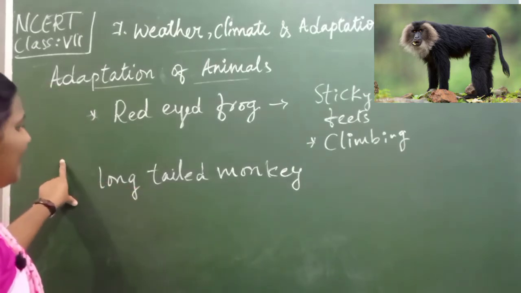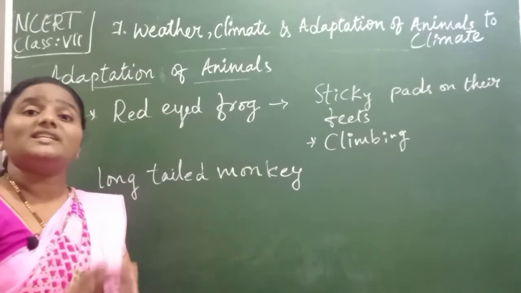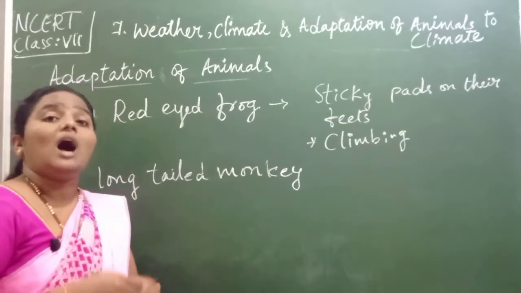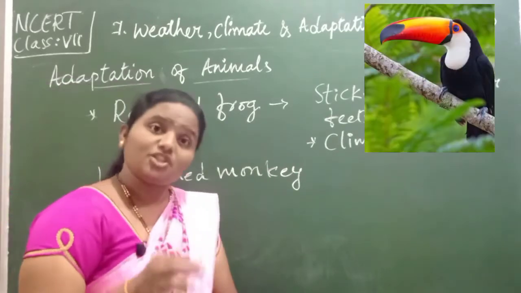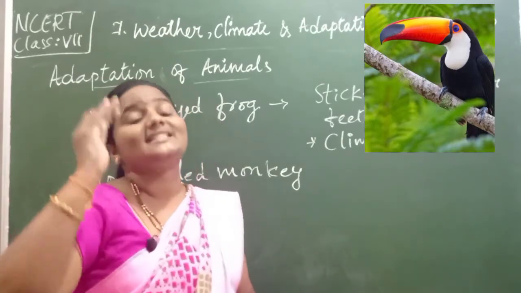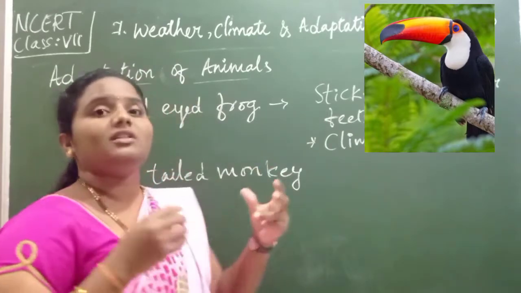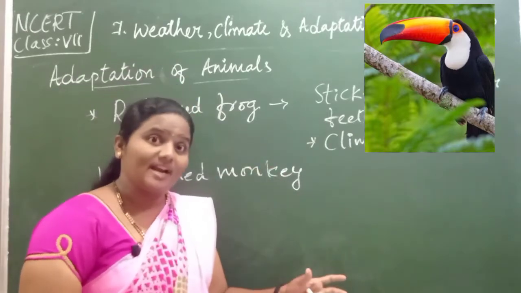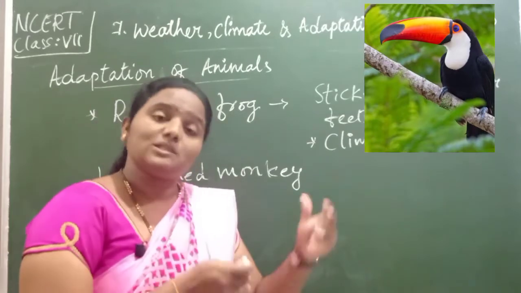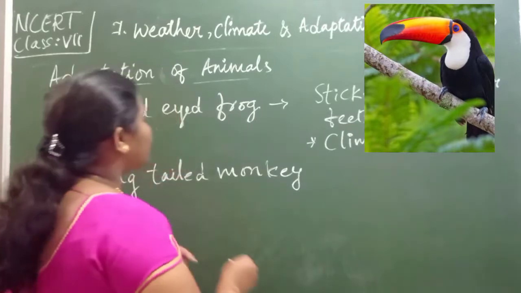And mainly, children, due to competition at the ground level, certain animals have adapted their body such that they can consume the food which is present at the top of the tree. Means the food material present at the tip of the tree will be consumed by special types of animals. One such bird is what? Toucan.